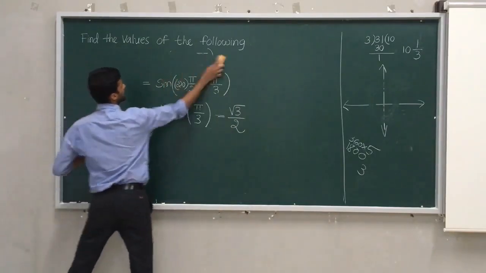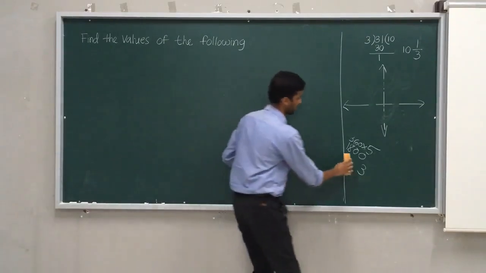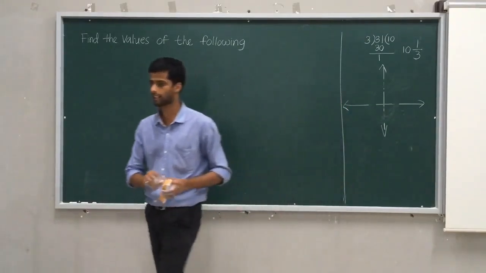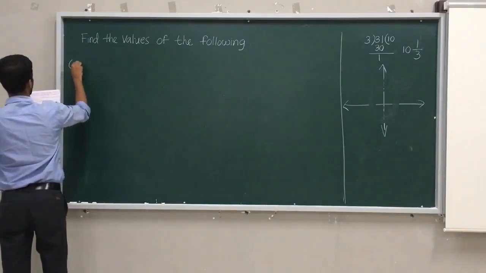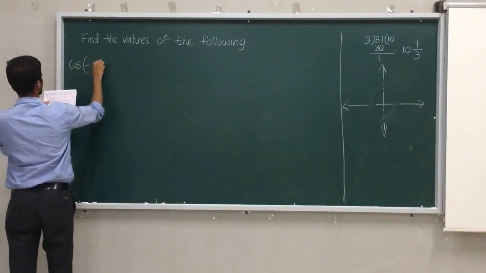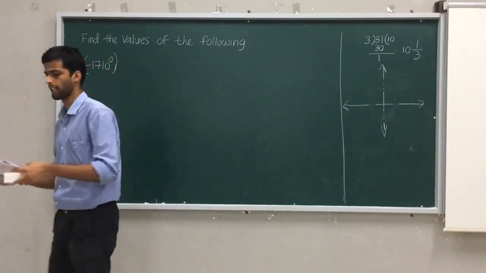Let me discuss the second question. This type of problem matters a lot. The only thing is you need to take the most care in solving it. Now, cos of minus 1710 degree. This is what we have to evaluate.